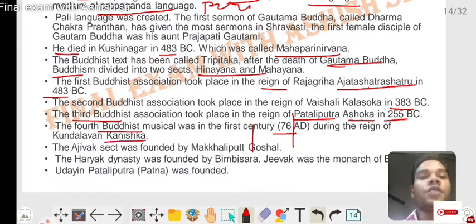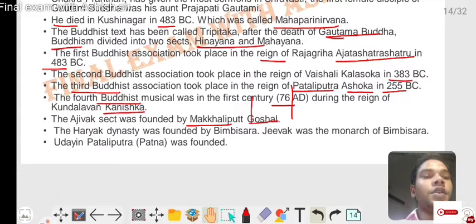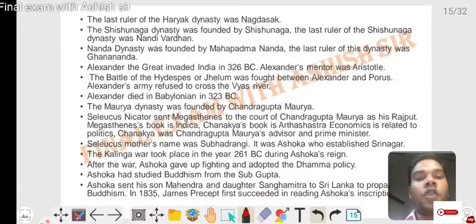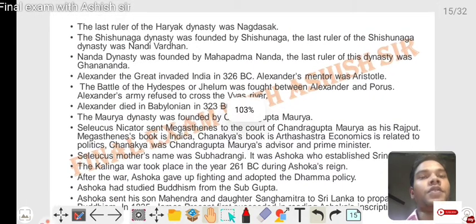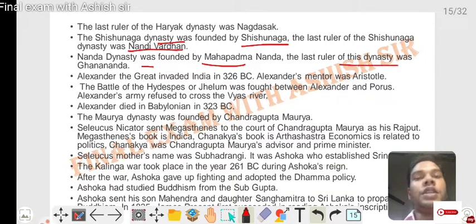The Ajivika sect was founded by Makkhali Gosala. The Haryanka dynasty was founded by Bimbisara. Jivaka was the physician of Bimbisara. Udayin founded Pataliputra, or Patna. The last ruler of the Haryanka dynasty was Nagdasak. The Shishunaga dynasty was founded by Shishunaga, and its last ruler was Nandivardhan. The Nanda dynasty was founded by Mahapadmananda, and its last ruler was Dhananand.